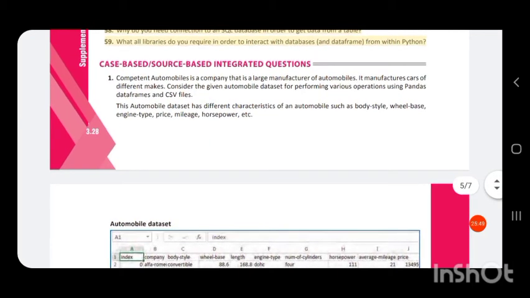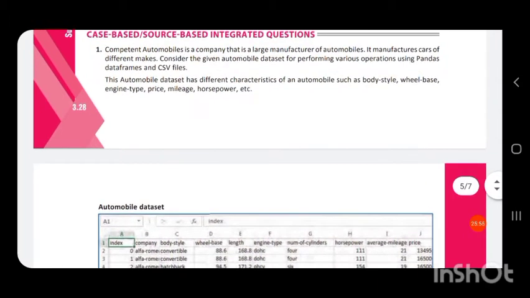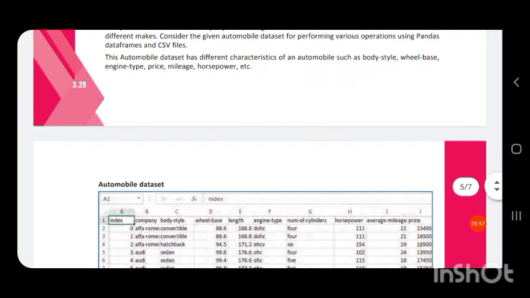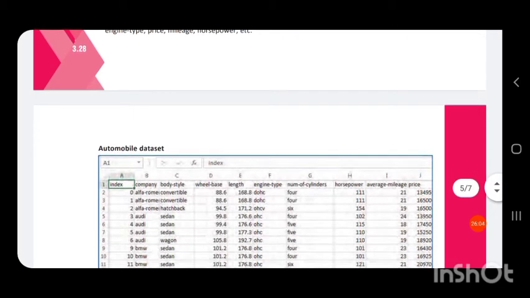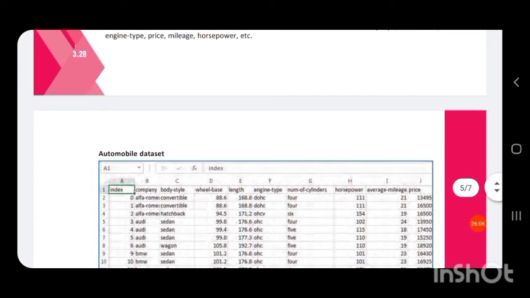Consider the given automobile dataset for performing various operations using Pandas data frames and CSV files. This automobile dataset has different characteristics of an automobile, such as body style, wheelbase, engine type, price, mileage, horsepower, etc.